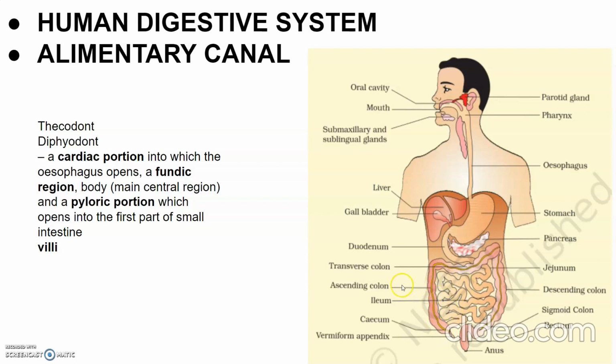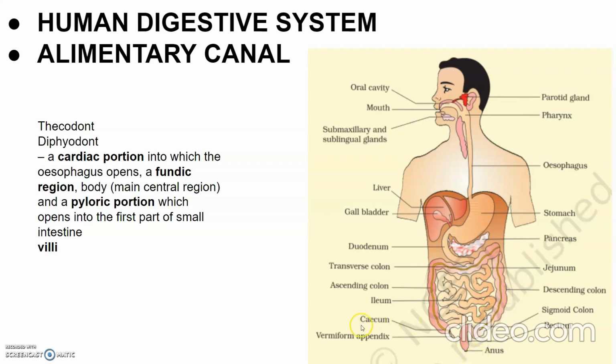The colon part, you can see here the sigmoid colon part. This is the ascending colon, transverse, and the descending colon. The colon is divided into four parts: an ascending, a transverse, a descending, and a sigmoid part. So the descending part opens into the rectum, which opens out through the anus.